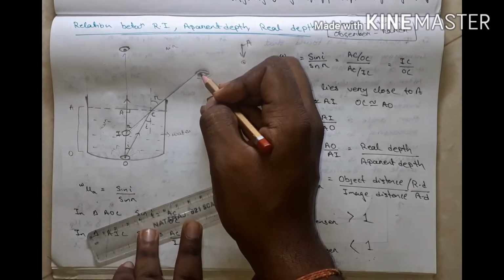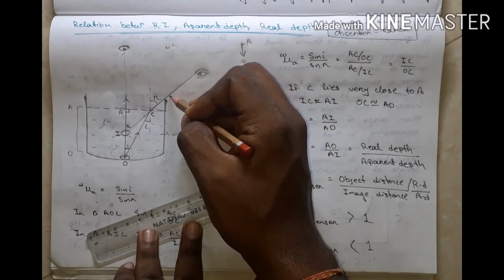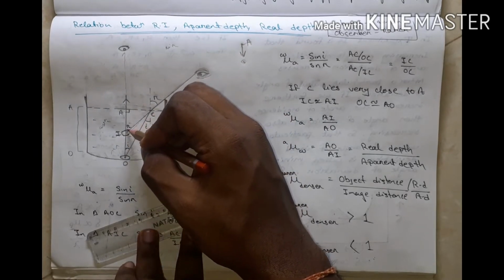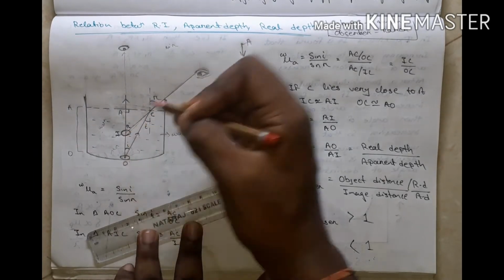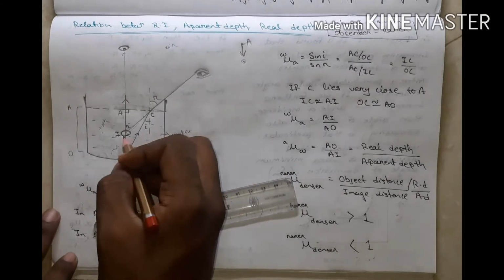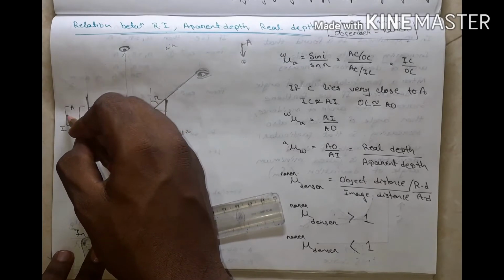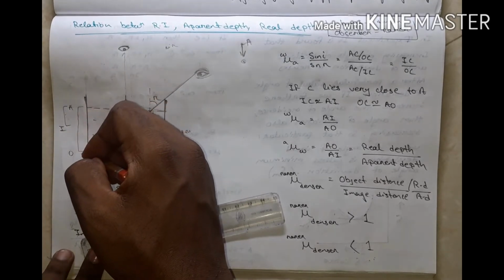The observer sees the image in a straight line, so if I extend the straight line, the image is formed here. Then what is the apparent depth? Apparent depth is AI. Now I am going to find the relation between this apparent depth and the real depth with the refractive index.